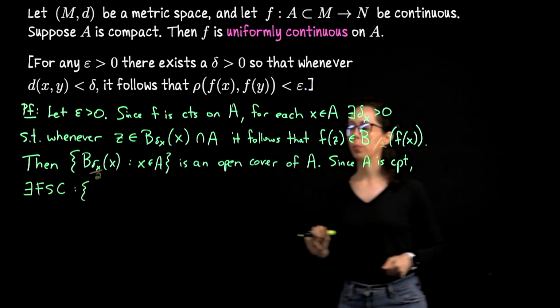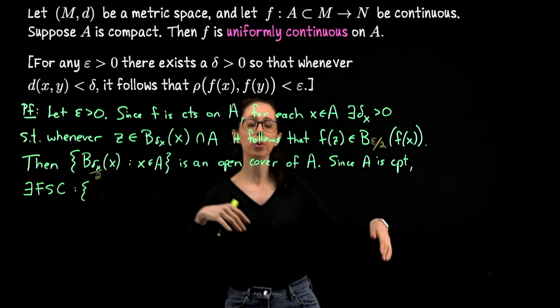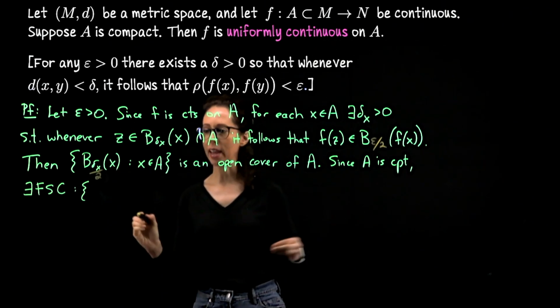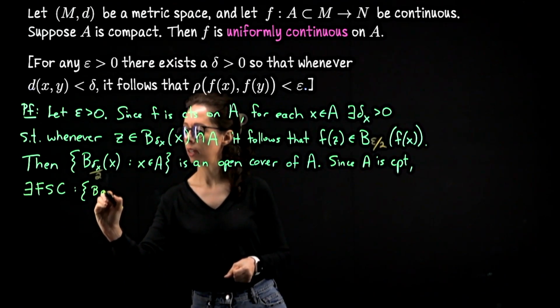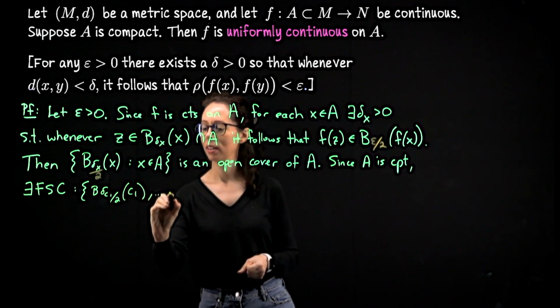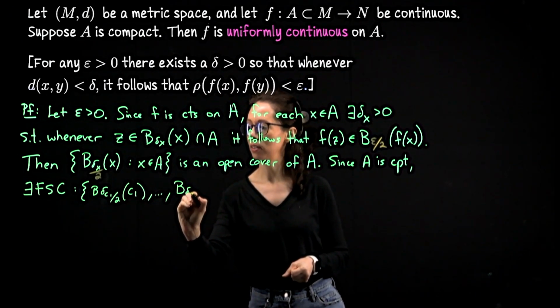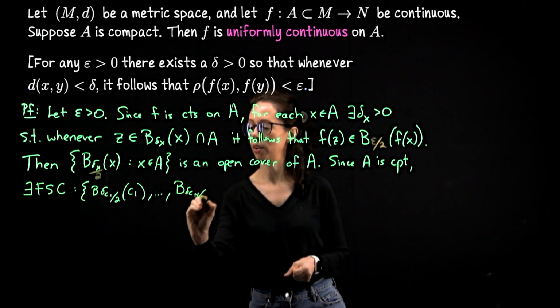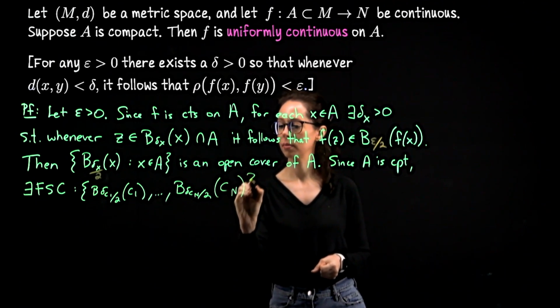And notationally, what I'm going to do is call these center points C1, C2 through C capital N. These are like anchor points for our finite subcover. So B of radius delta C1 over 2 around C1 all the way through the open ball of radius delta C capital N over 2 around Cn.